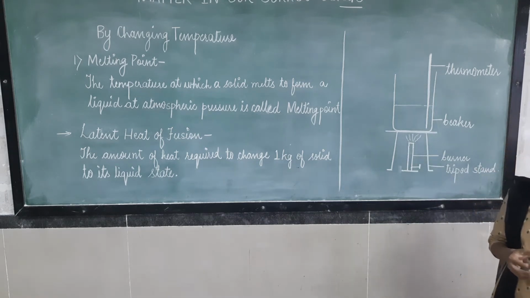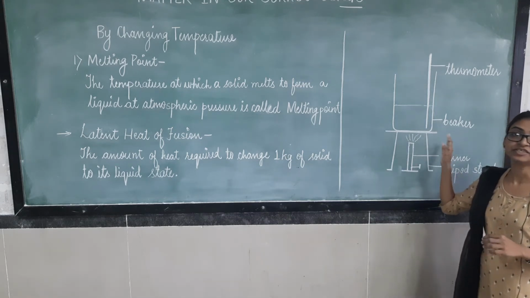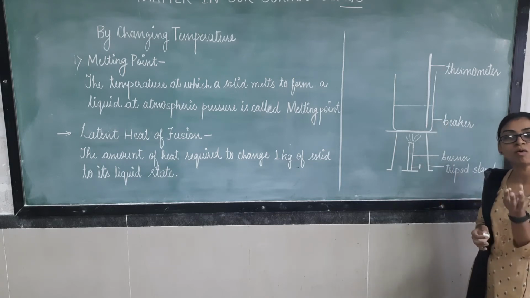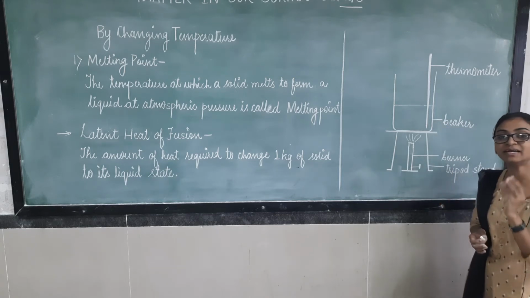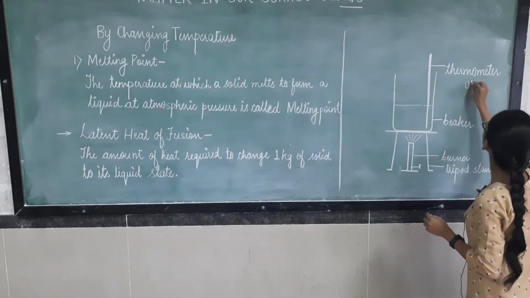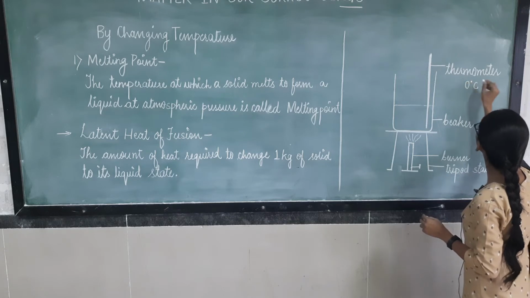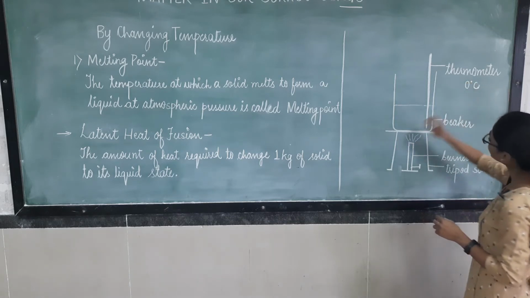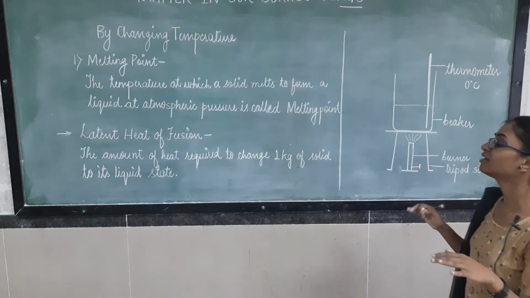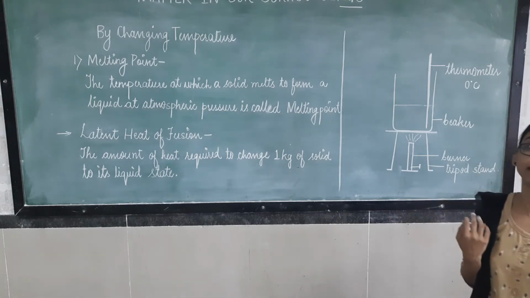So at this point we will measure the temperature. What is the temperature when a small amount of ice starts melting? The temperature measured is 0 degree Celsius, right? Still the ice is melting now. We will wait till the complete ice is melted.